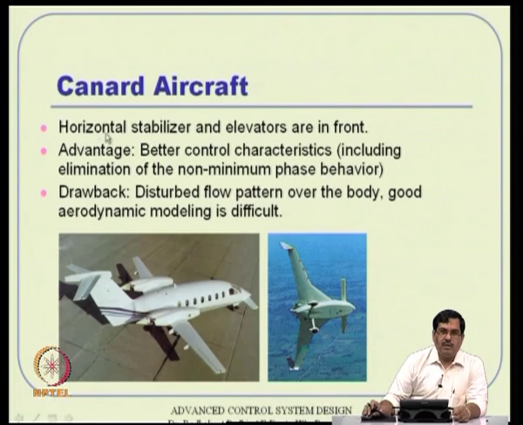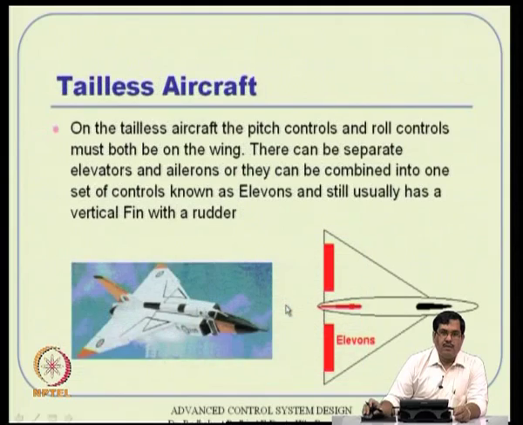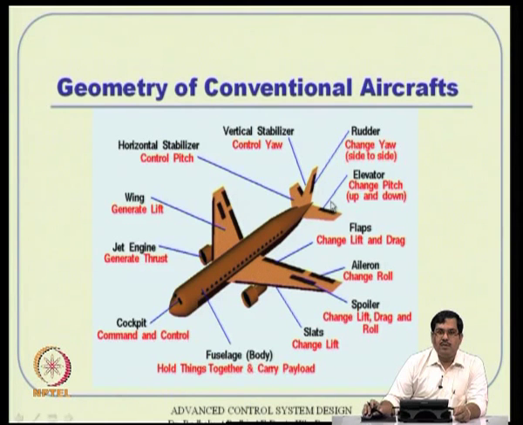So, what it essentially does, there is a horizontal stabilizer and elevators are kept in front, the advantage being better control characteristics. What happens here is, if you have an elevator in the back, that actually creates a downward force first, if you really want to go up. Okay. If you really want to go up, you need to create a force downwards, so that there is a moment upwards, so the entire aircraft kind of rotates upwards, and then it generates a lot of lift out here. We will see that mechanism a couple of slides down the line.